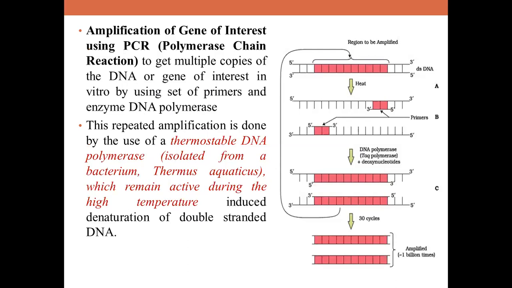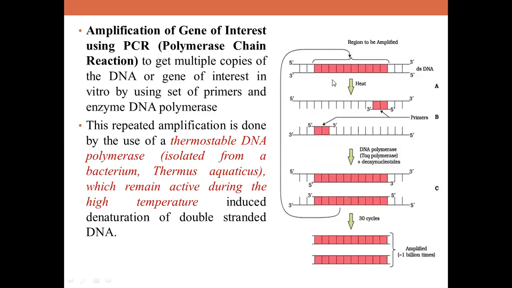And why high temperature? Because in PCR, if you just remember, there are three steps, children. There are three steps in PCR. First one is called denaturation. Second one is called annealing. Third one is called primer extension. Okay, denaturation, annealing, primer extension.